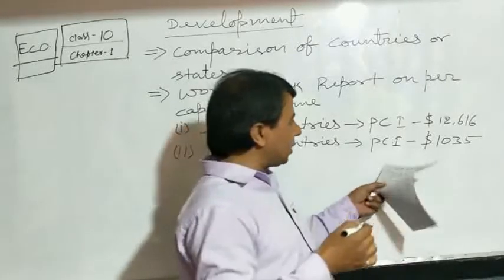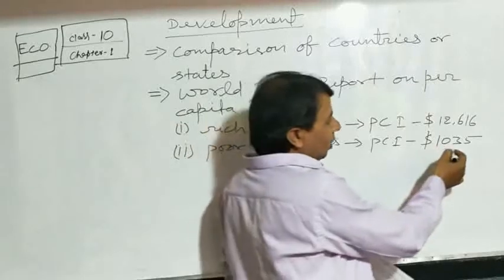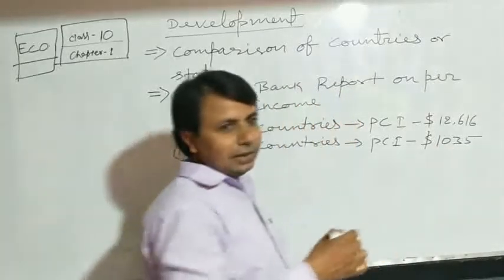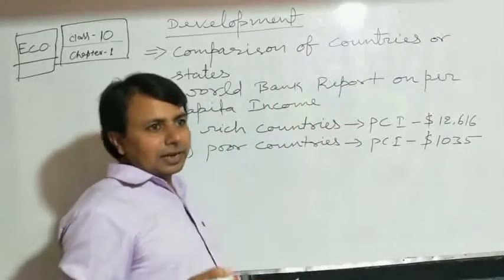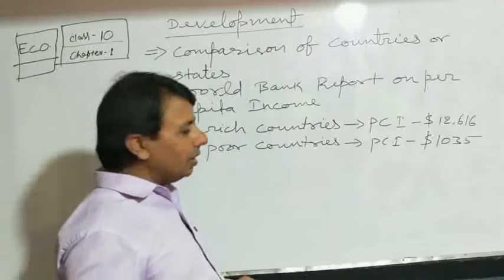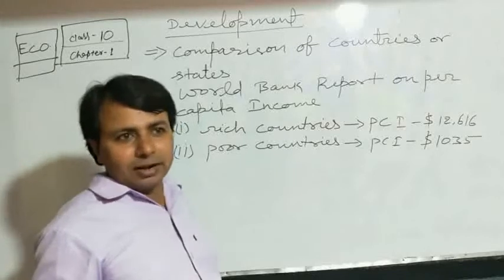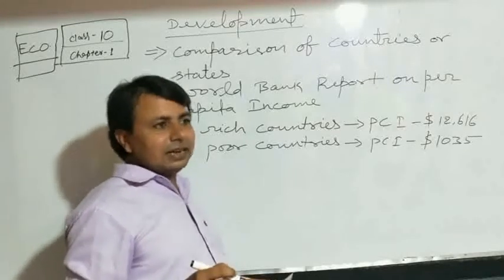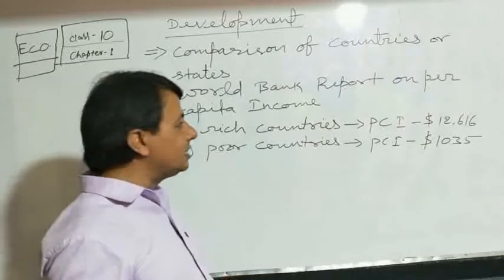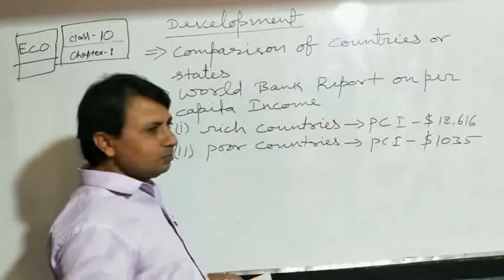The other criterion is poor countries. On the basis of per capita income, if the people in a country have a per capita income of $1,035 or less, then we can say that the country is a poor country.